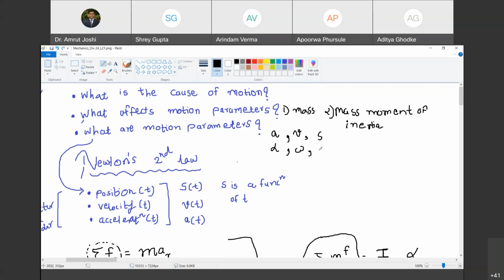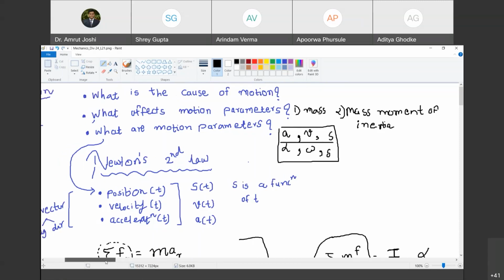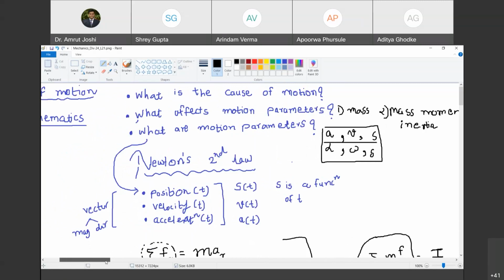Position, however, we show it by the same notation. So position, velocity, and acceleration in either linear or rectilinear motion, these are the motion parameters. What does affect it? One, mass, and in second, mass moment of inertia, depending upon whether the motion is linear motion or rotational motion. Are you with me? Yes, sir.